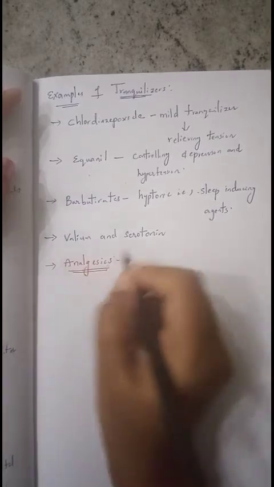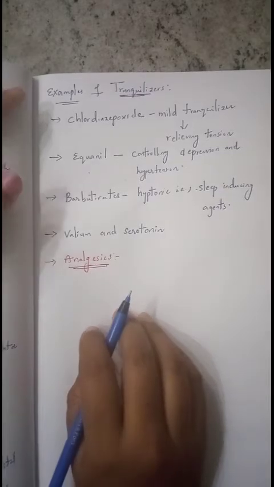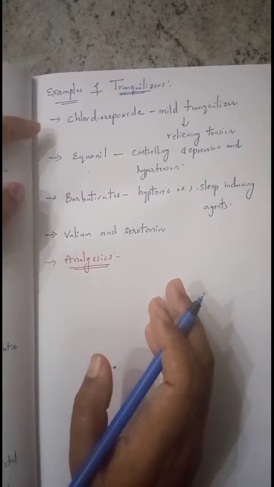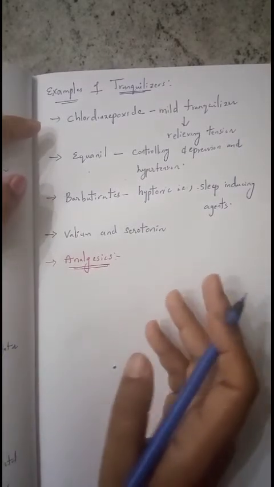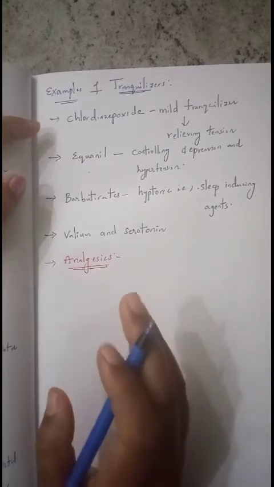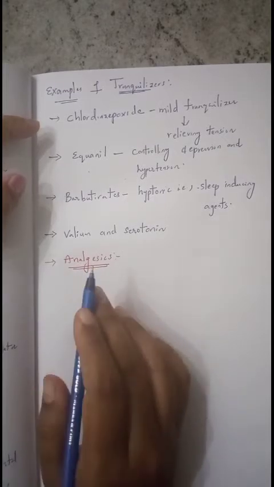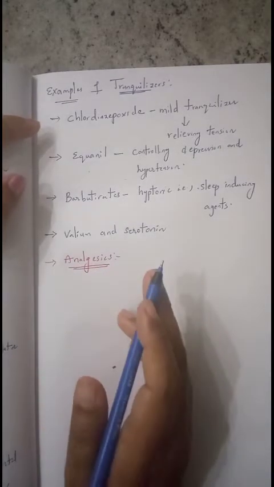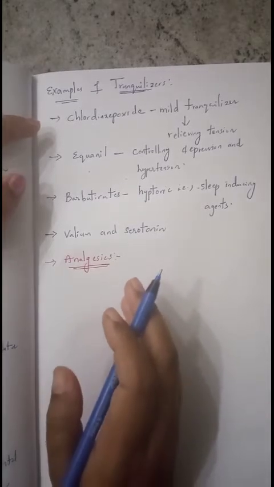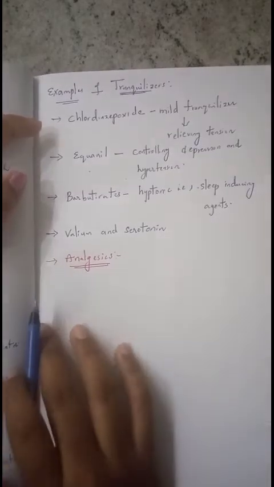Analgesics are the drugs or medicines which are used to reduce pain, to reduce or abolish pain without causing any impairment of consciousness, mental confusion, incoordination or paralysis to a person. Then we can use such medicines to reduce the pain.